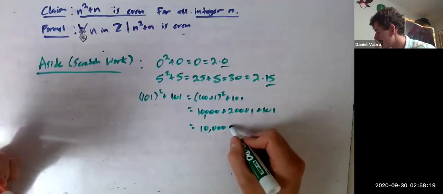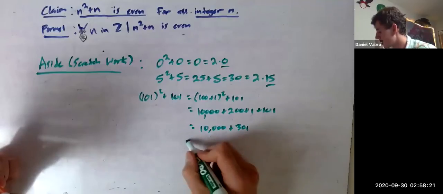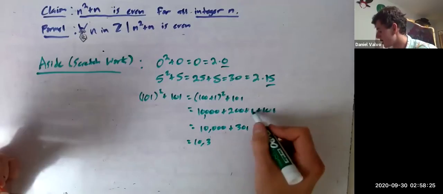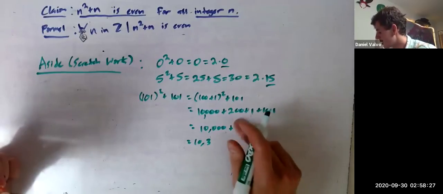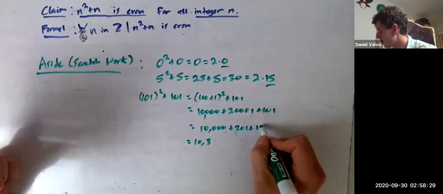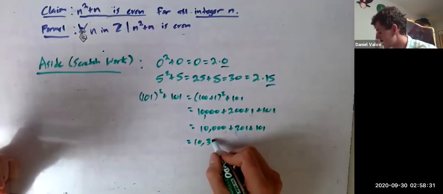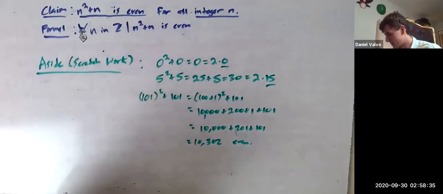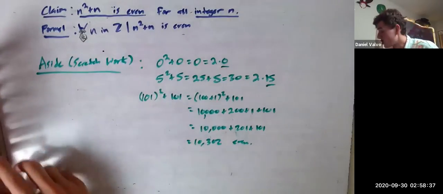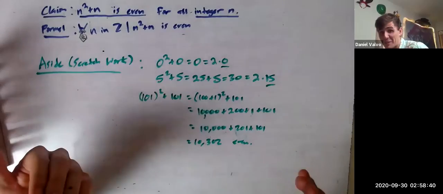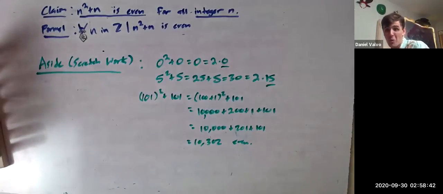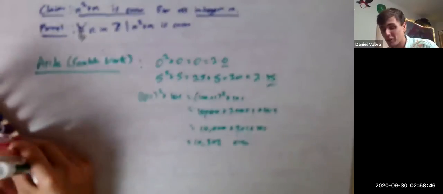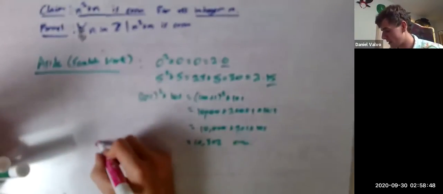10,000 plus 301, 10,000, oh, plus 1, I forgot the 1. So plus 201 plus 101, it's going to be 10,302, which is even. Or you can use a calculator. The point is, we're getting a lot of even numbers here, right? So maybe it's true.